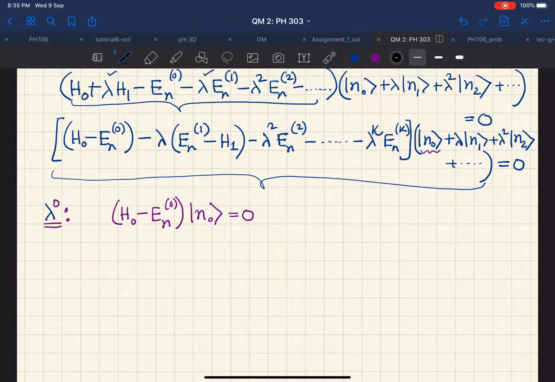Then if you take into account the lambda to the power 1 term, you see that there is this lambda to the power 1 term sitting here.